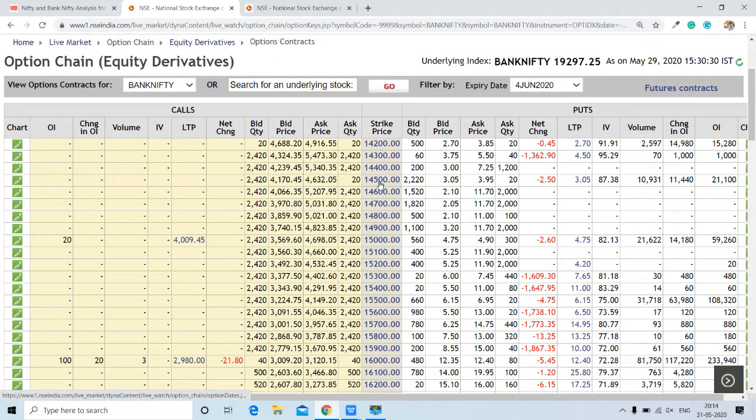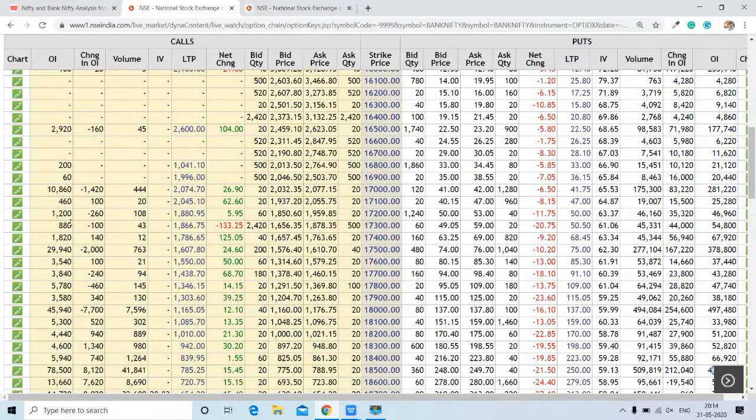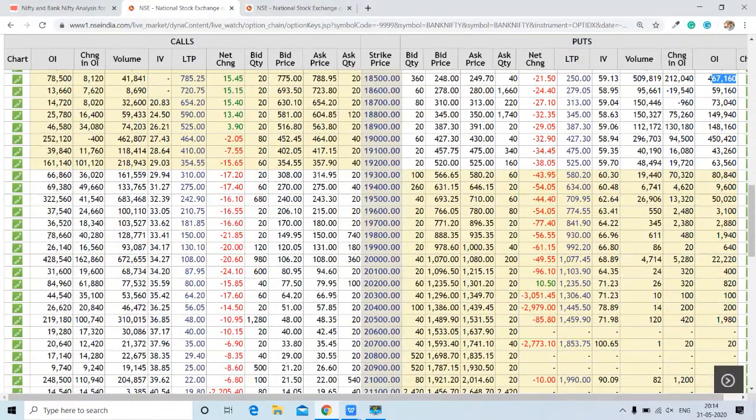Now time to find out the trading range for the Bank Nifty. Trading range is the range between the highest call and the highest put. First of all, we will find out where the highest call is. The highest call will act as the highest resistance for the Bank Nifty, whereas the highest put will act as the highest support for it. Around 4,28,000 contracts are open at 20,000. This is going to be the highest resistance, as we have the highest open interest on the call side over here.